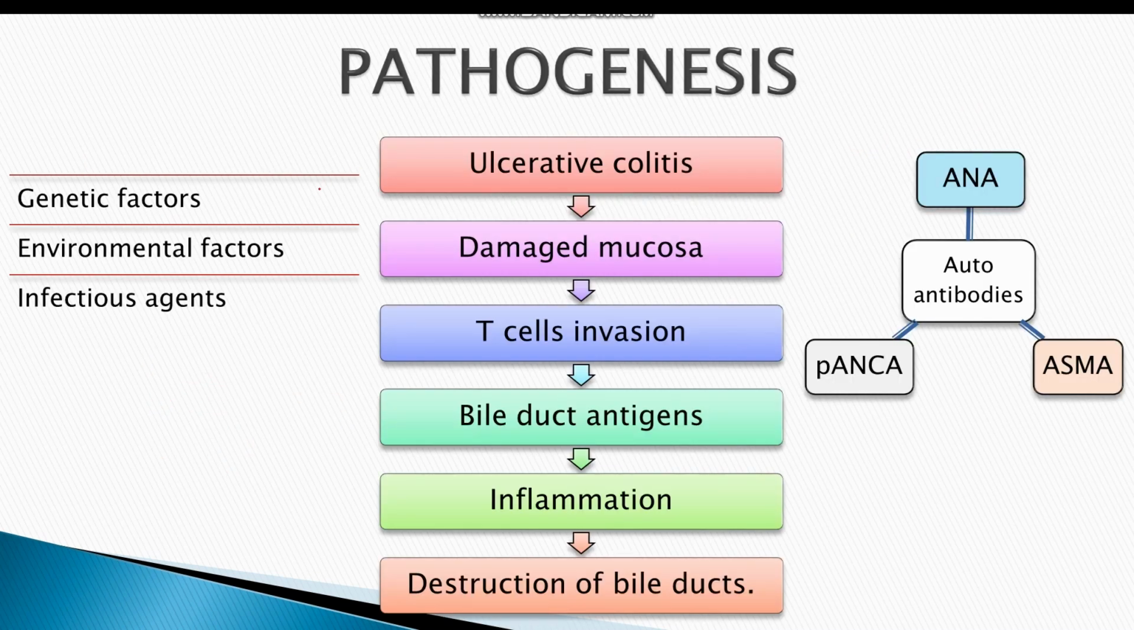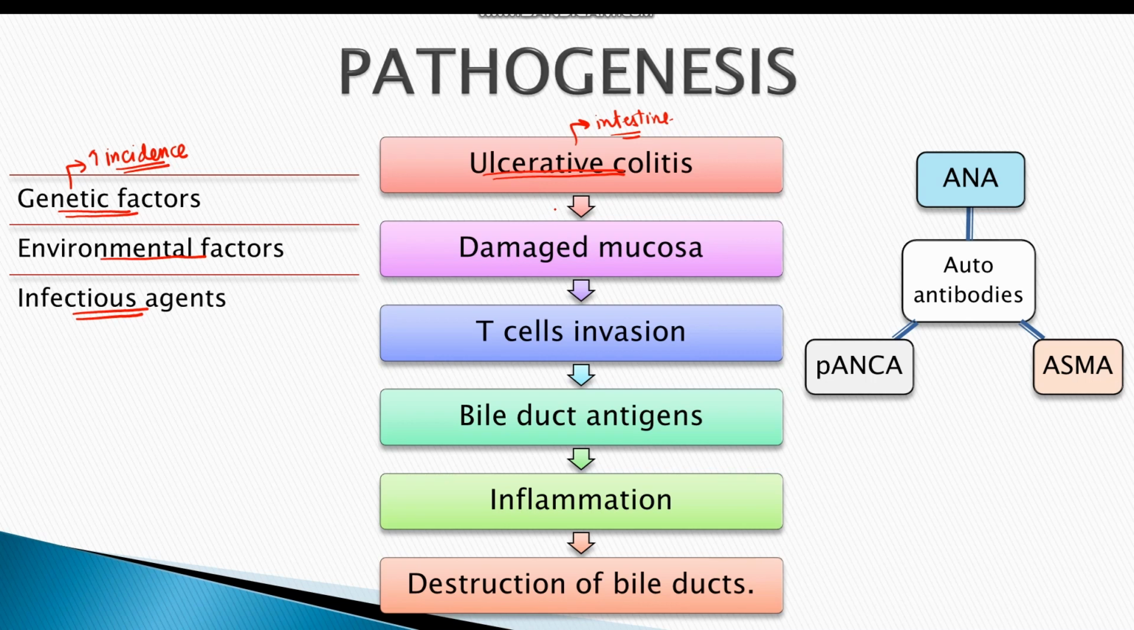The pathogenesis of primary sclerosing cholangitis is poorly understood, but definitely there is an involvement of genetic factors and there is an increased incidence of disease in first-degree relatives. Moreover, certain environmental factors as well as infectious agents are considered to play a role in pathogenesis of the disease. So far, the widely accepted hypothesis includes the occurrence of ulcerative colitis, which affects the intestine.